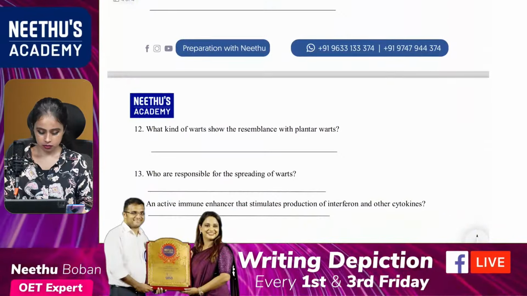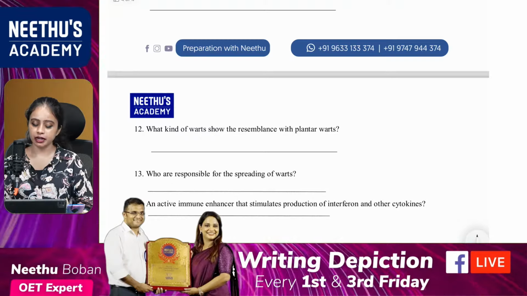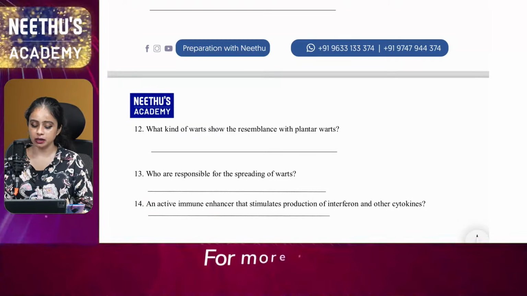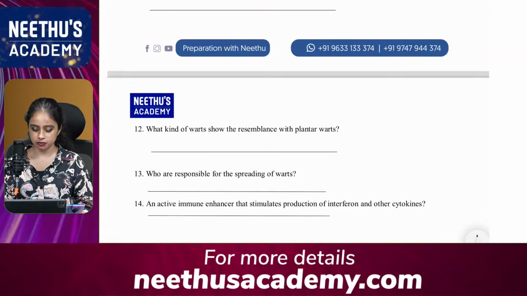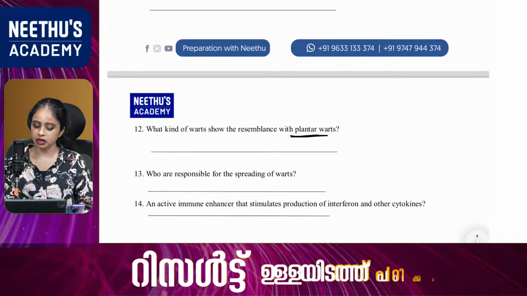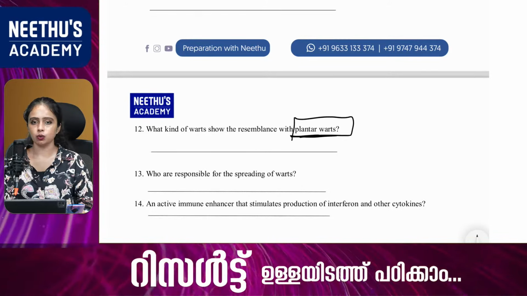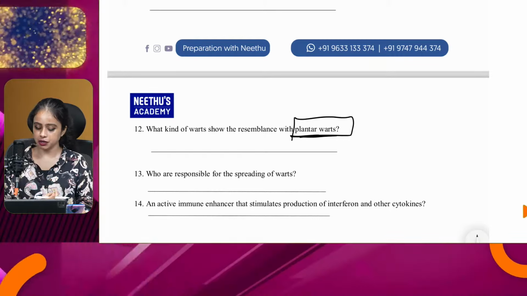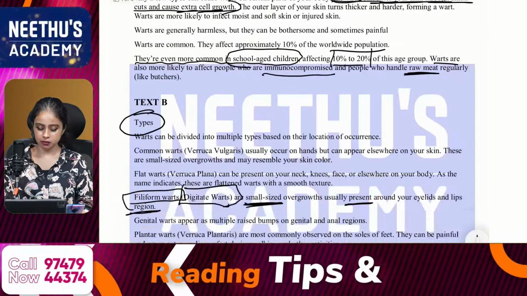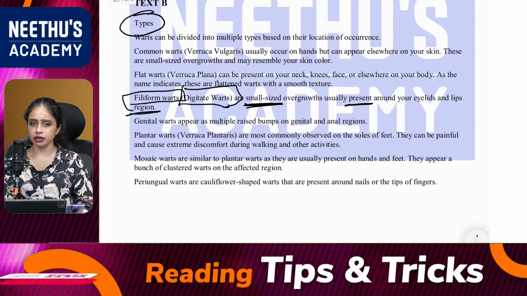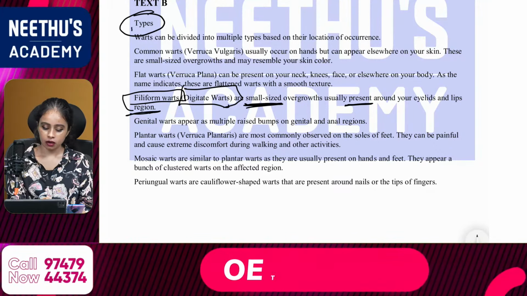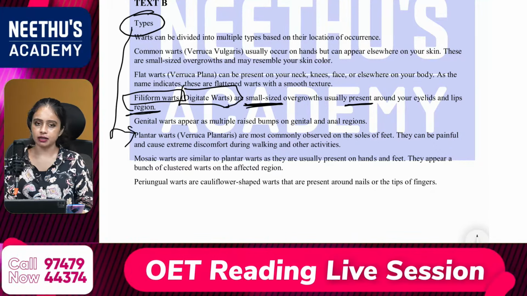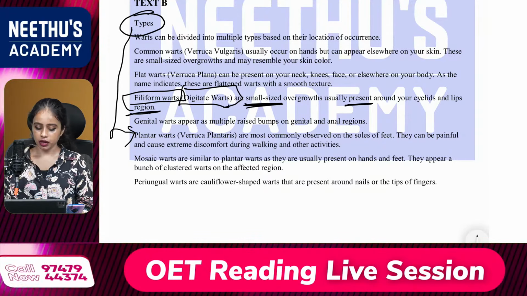Then the 12th one. What kind of warts show resemblance to plantar warts? So where is this term mentioned? My keyword is only plantar warts. So I'm searching for that particular one, and I hope it is mentioned in the types. See, it is one of the types, that is plantar warts. Okay, so what is the answer?